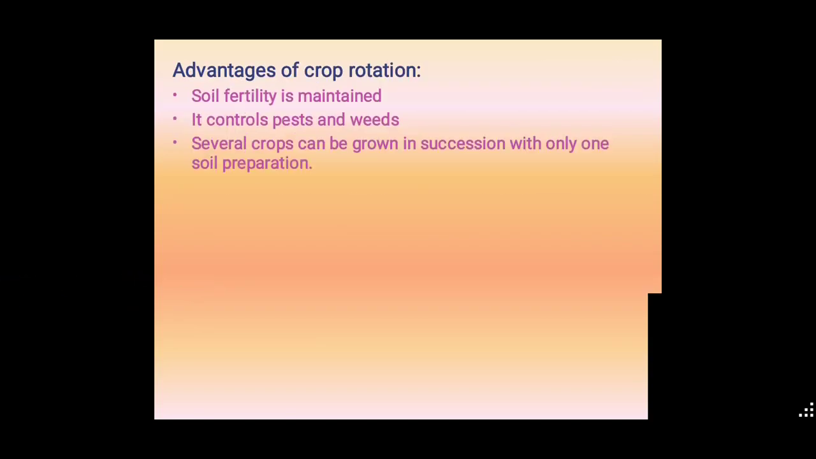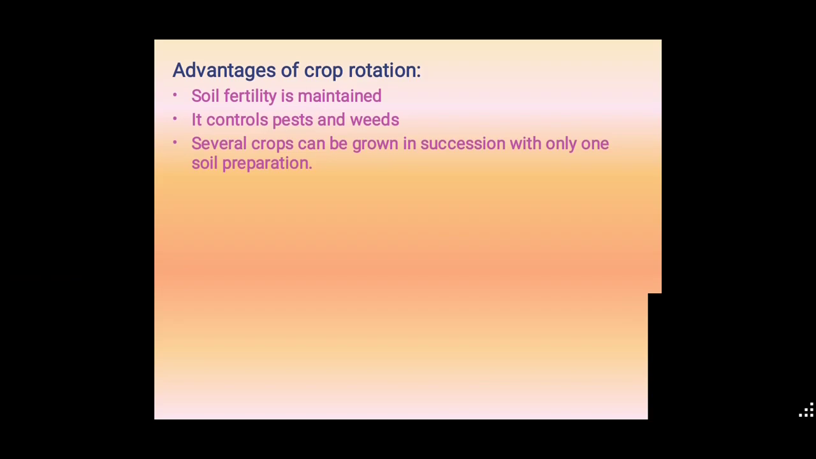Next, coming to the advantages of crop rotation. What is the use of crop rotation in the crop yields? First one is that soil fertility is maintained. By using this method, we can protect the soil fertility. We have to maintain the soil fertility for the betterment of food resources. That's why we are using crop rotation. Second advantage is that it controls pests and weeds. By changing the crops, we can control the pests and weeds.